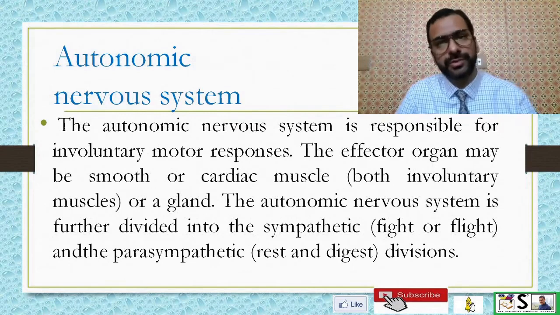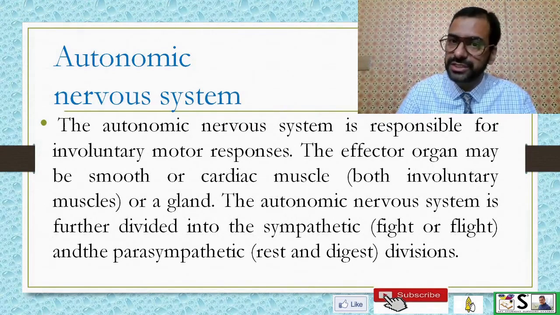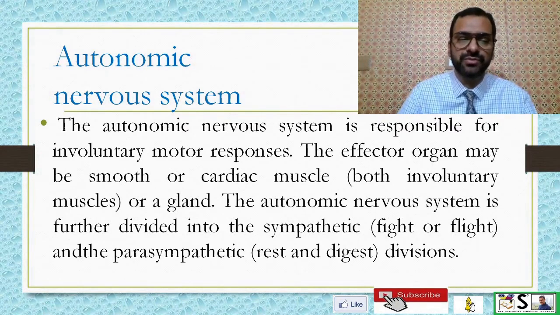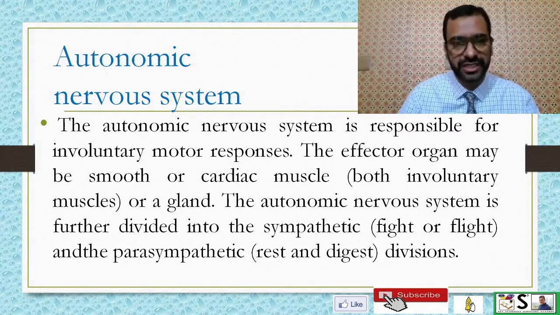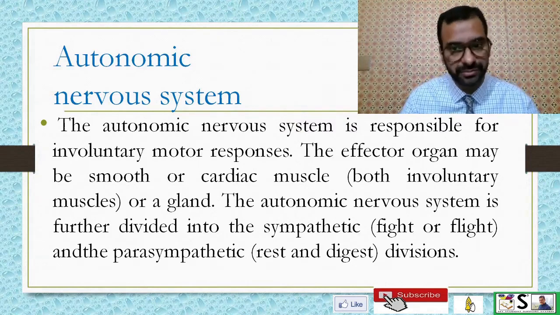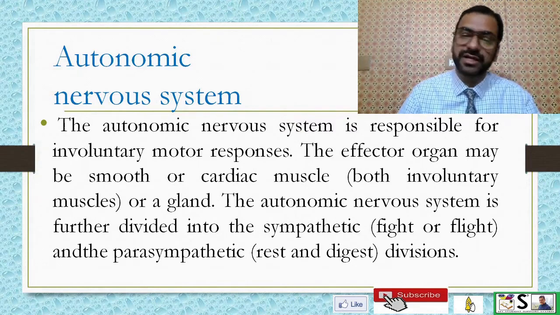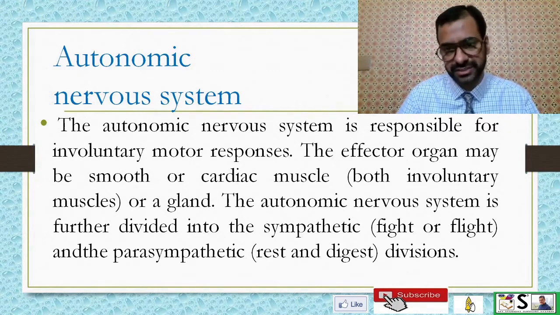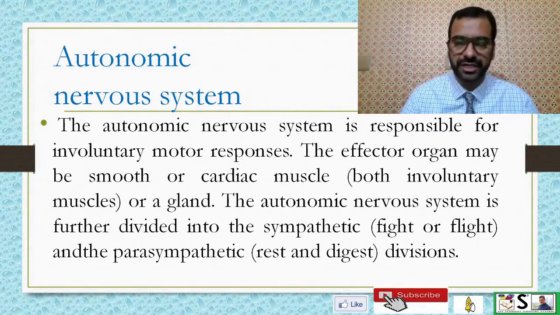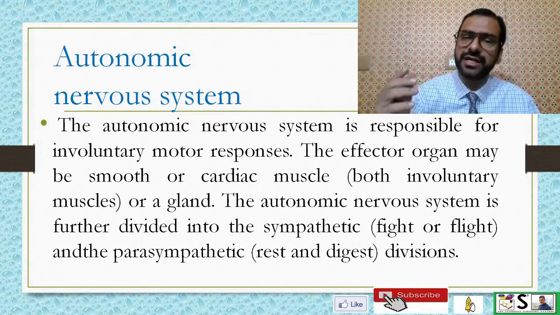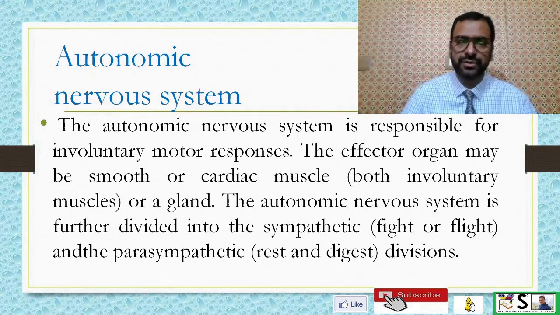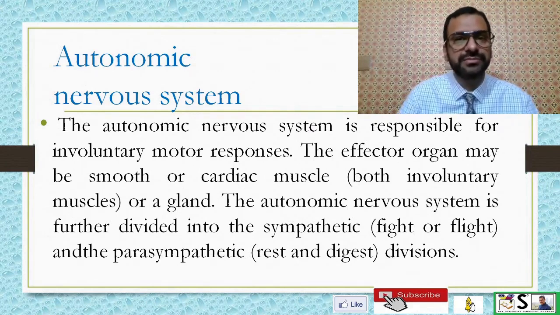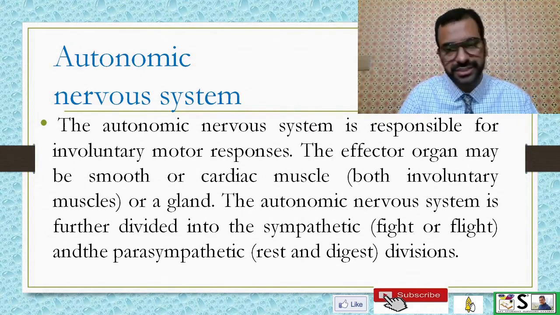Another part is autonomic nervous system. The autonomic nervous system is responsible for involuntary motor response, including involuntary muscles. The effector organ may be smooth muscles and cardiac muscles. Both are involuntary muscles. They are not under our control. They are under the control of autonomic nervous system. Or a gland. Gland is also under control of autonomic nervous system.